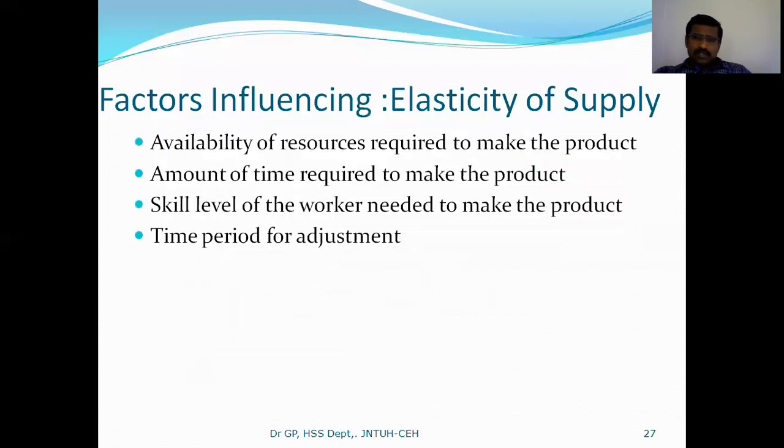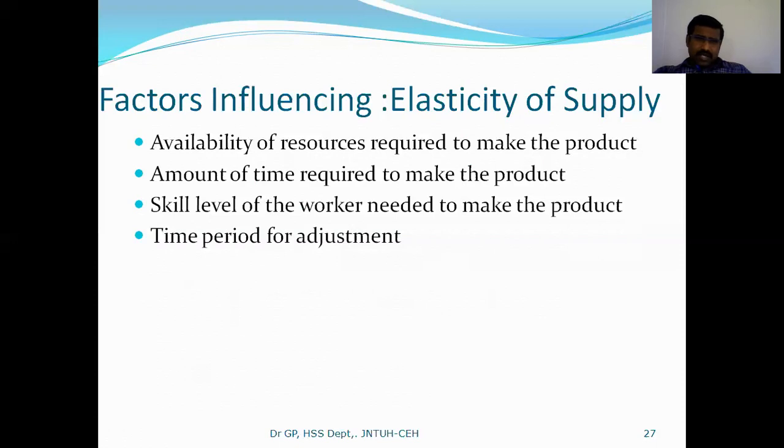It is also very similar to the demand, but the concept is inverse to this particular demand, right? In the supply case, you will see when price reduces, supply reduces, and when price increases, supply increases. With that concept, you have to focus on this. Here these are the factors influencing elasticity of supply.